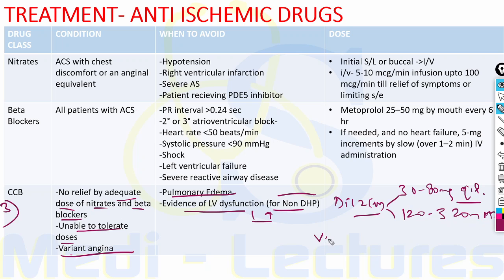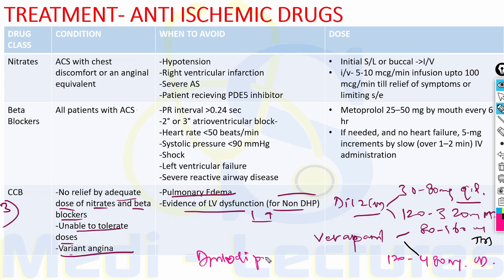On the other hand, the dose of verapamil is 80 to 160 milligram TDS for immediate release tablets and 120 to 480 milligram OD for sustained release. Amlodipine can be given in a dose of 5 to 10 milligram OD if the patient is especially hypertensive.